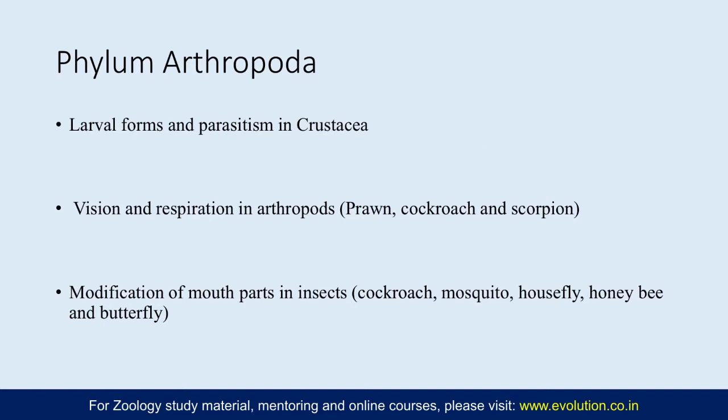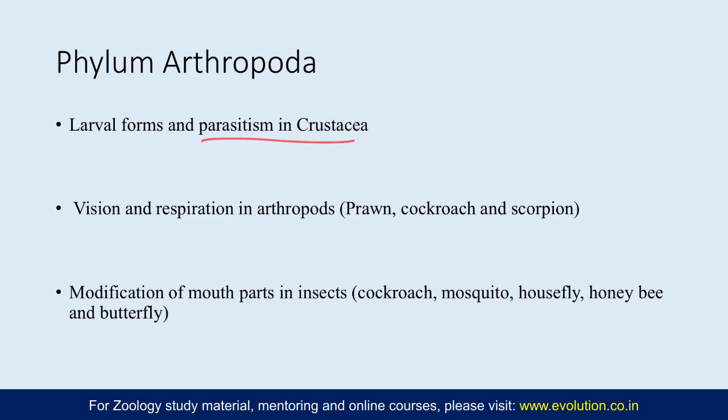The second topic is parasitism in Crustacea. So questions are asked specifically from a particular subclass. For example, discuss parasitism in Copepoda, comment on structural peculiarity of parasitic copepods, or a generalized question can be asked like give an account of parasitism in crustaceans citing suitable examples. So why Copepoda? Because that is the largest. The majority of the copepods are crustacean parasites, so the parasitism in Copepoda within Crustacea is very important.